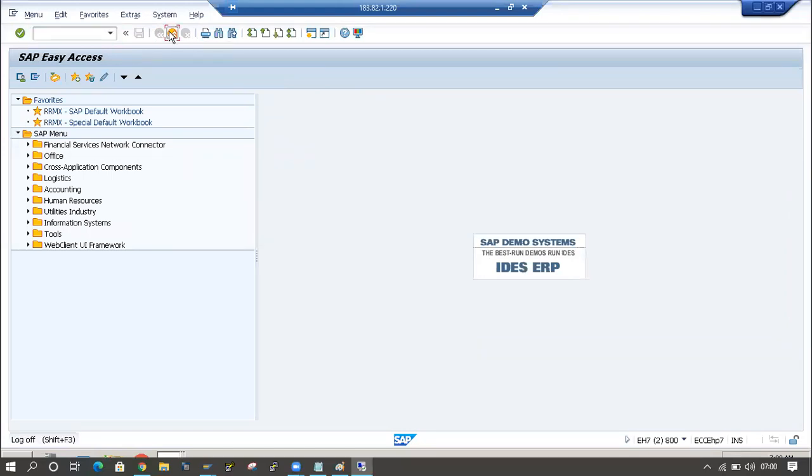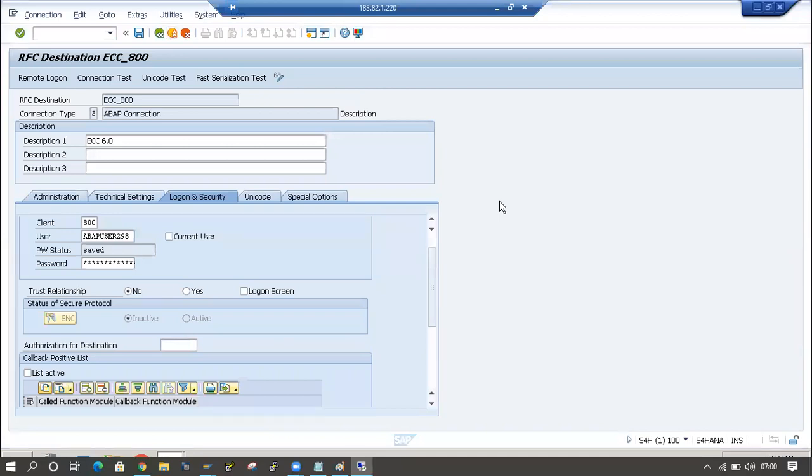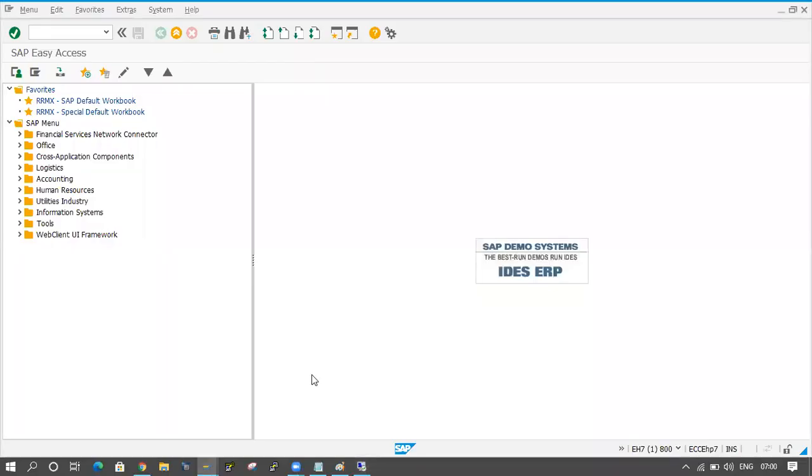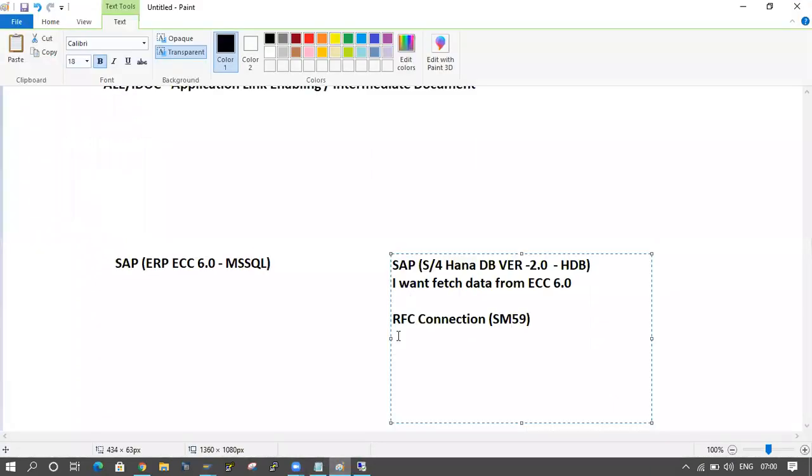Sorry, exit. If you click on the exit button, then it comes back to the S/4HANA system. From the S/4HANA system only, I am calling the other SAP system, that is the ECC system, and here I will maintain the data. Where is the notepad? Sorry, MS Paint.